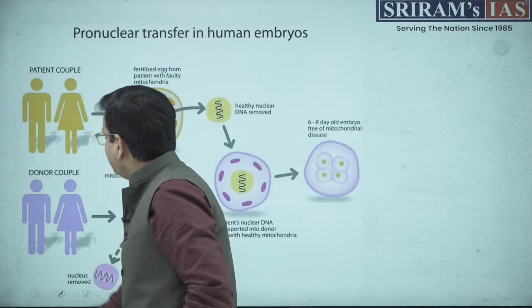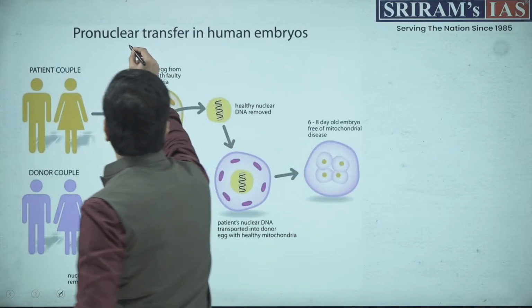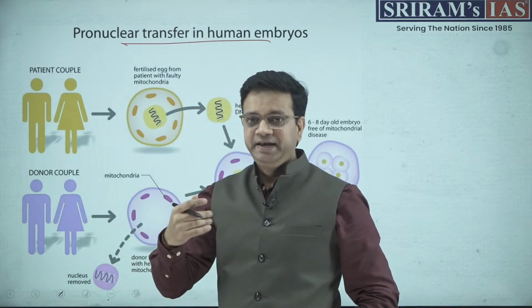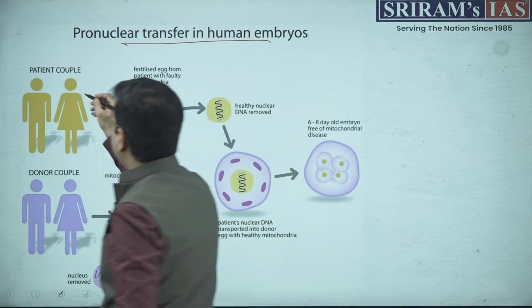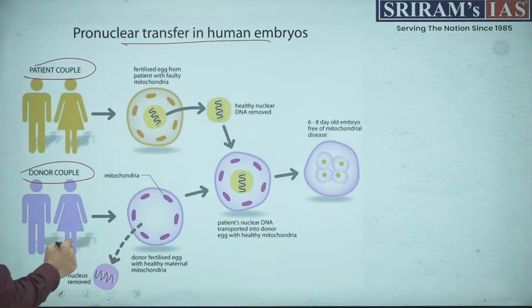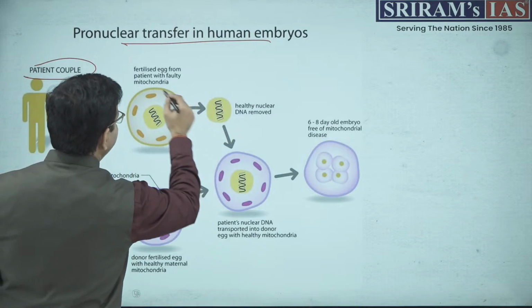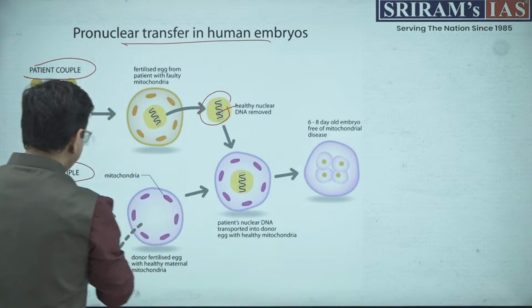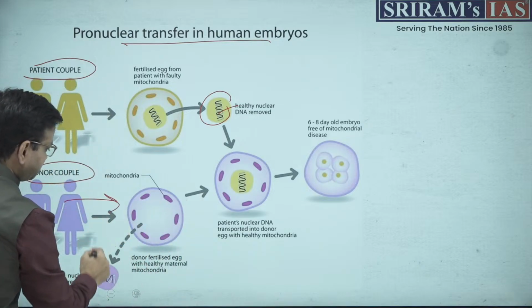So this is the pronuclear transfer in a human embryo. What actually happens is that the mitochondria from a parent couple are involved. You can see this image, it will help you understand. This is where the part of the fertilized egg with faulty mitochondria is being removed, and the donor couple's part comes in.